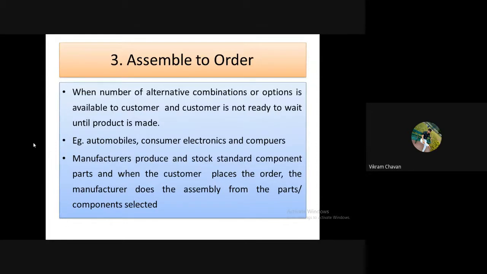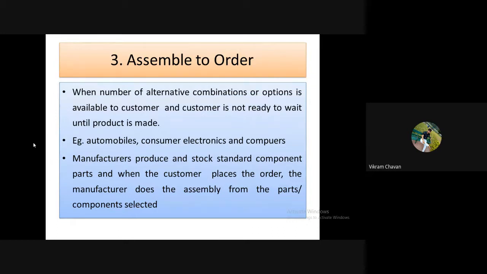So whether you understood what is meant by assemble to order production? Let me know. Yes, sir. Yeah, great.